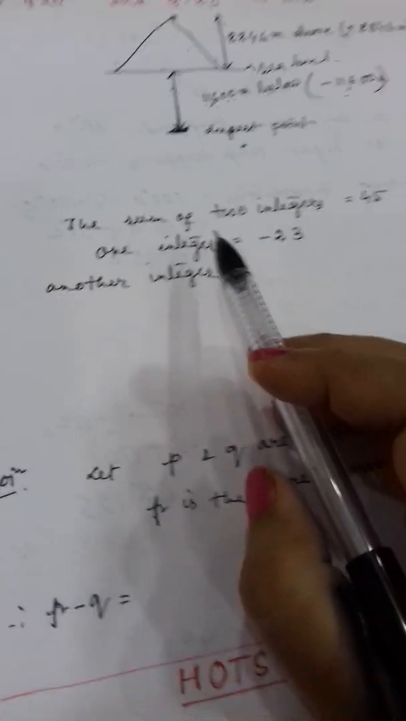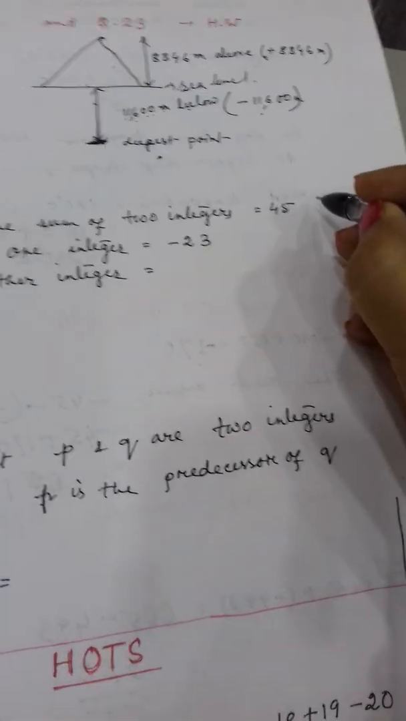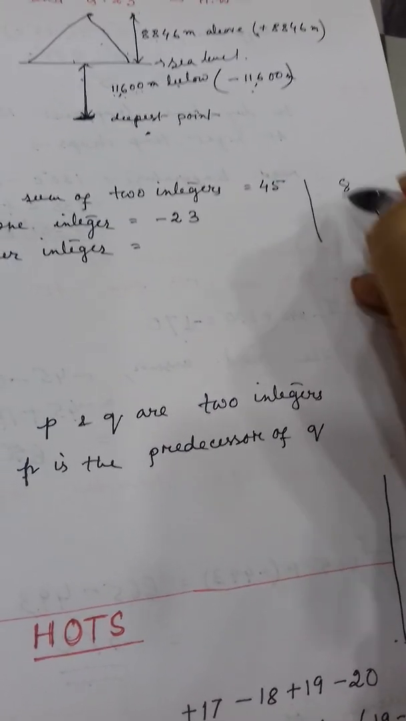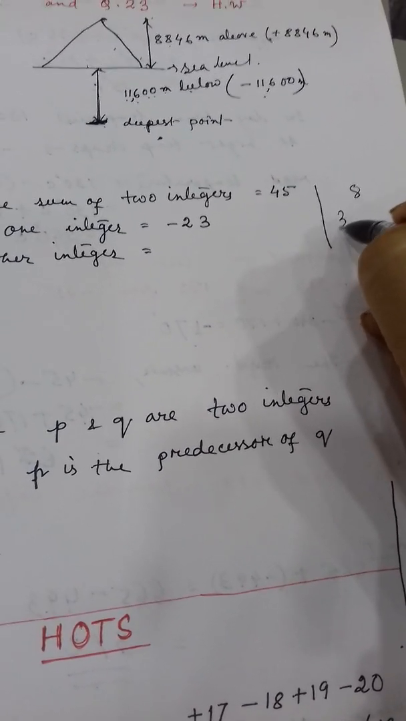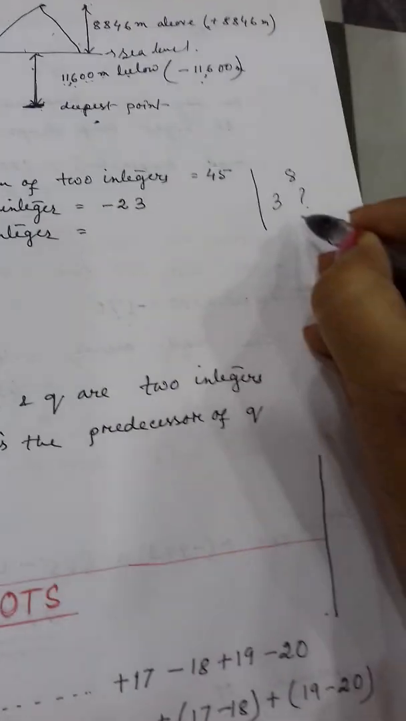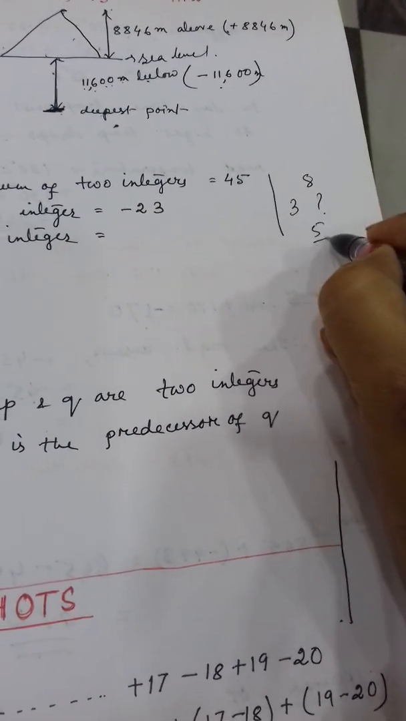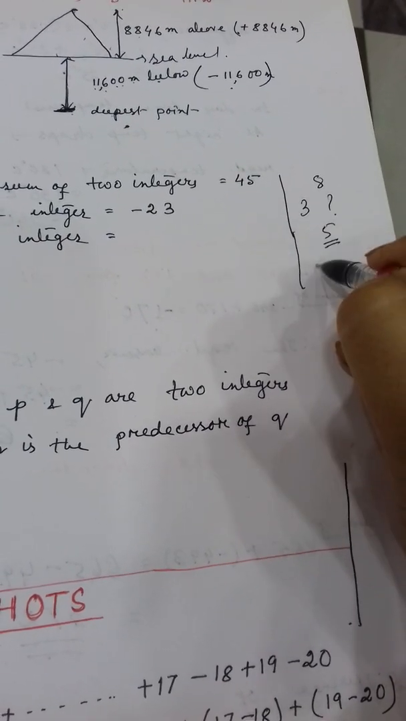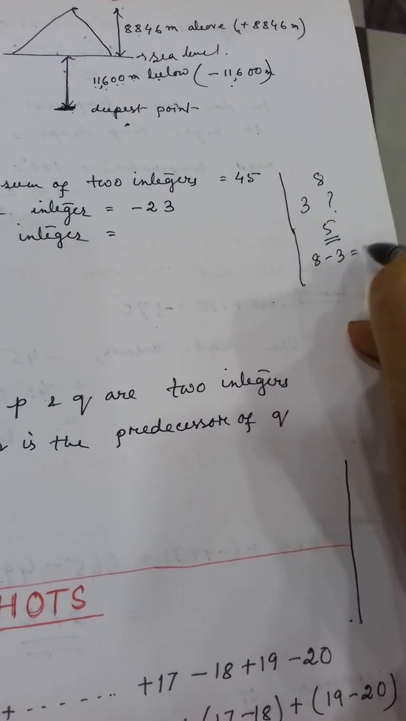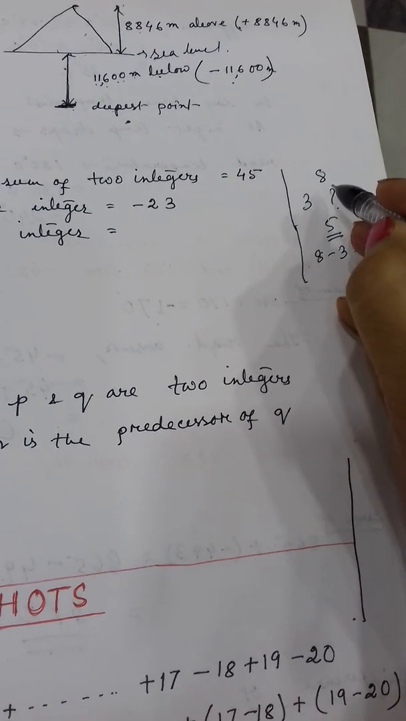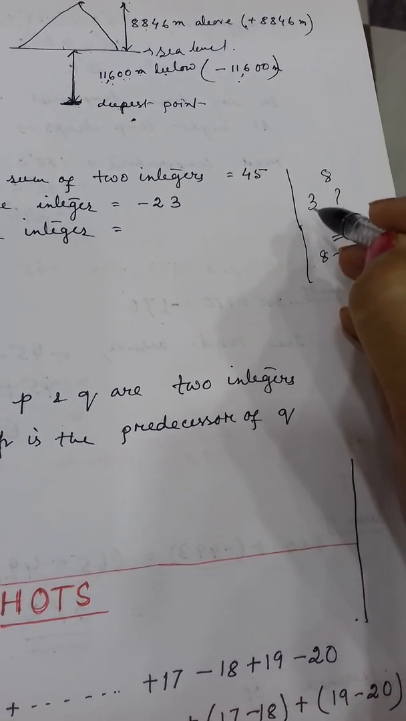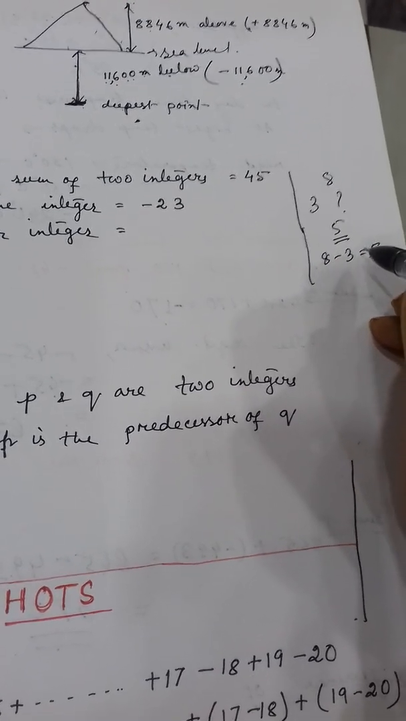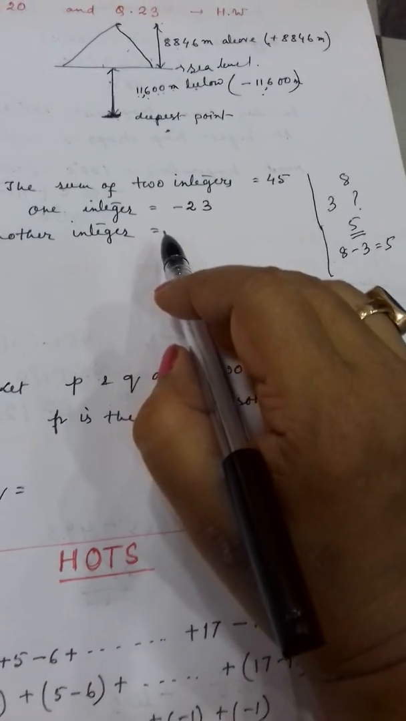Now suppose, take one simple example. Suppose the sum of two integers is 8. If one is 3, what will be the other? Tell me. It will be what? 5. So what have you done? How has it come 5? 8 minus 3 is equal to 5. Clear or not? From the sum of the total integer, you have subtracted the one, then you have got the other one. Same way you will find out this one.